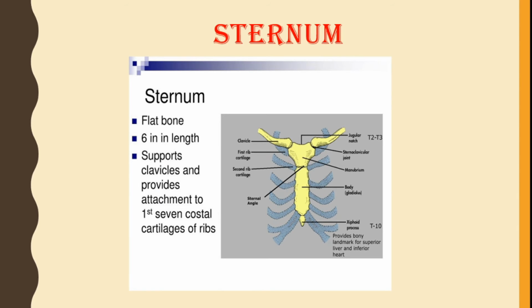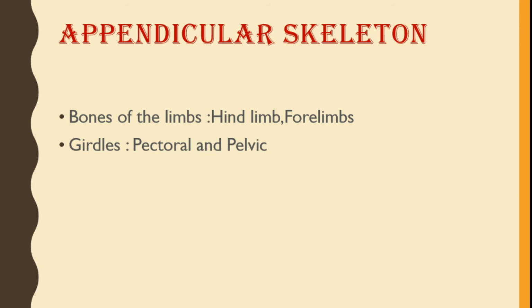Next we come to the sternum. It is a flat bone 6 inches in length, supports the clavicle and provides attachment to the first 7 costal cartilages of the ribs. It is providing an attachment to the ribs. Now this was all about the axial skeleton.